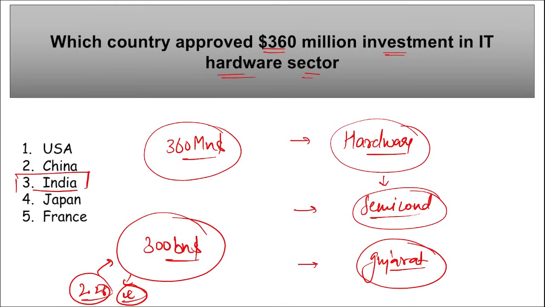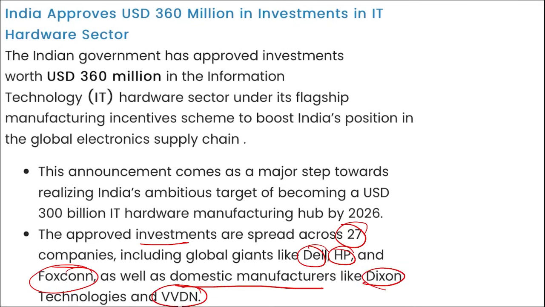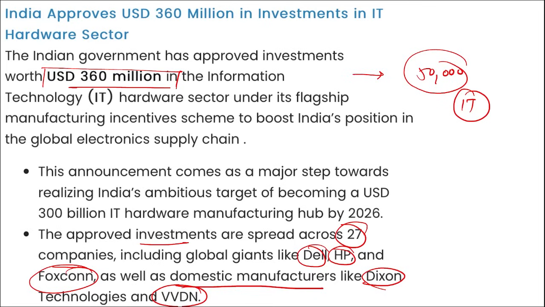Here you will see the approved investments are across 75 companies that will include Dell, HP, Foxconn, and domestic manufacturers like Dixon and VVDN. And this new investment will create more than 50,000 new job opportunities in the IT hardware sector, further strengthening India's position as a major employment provider in the electronics industry.